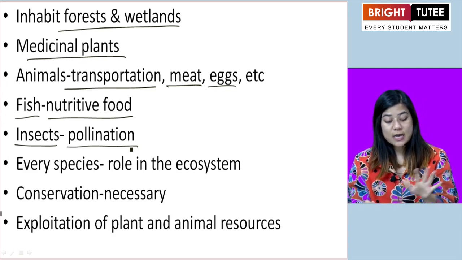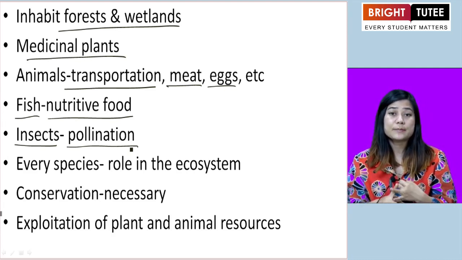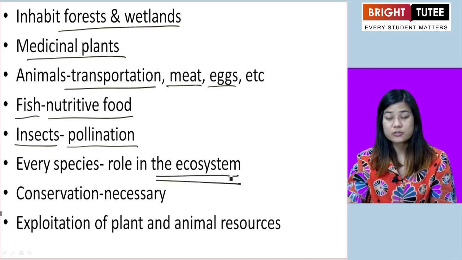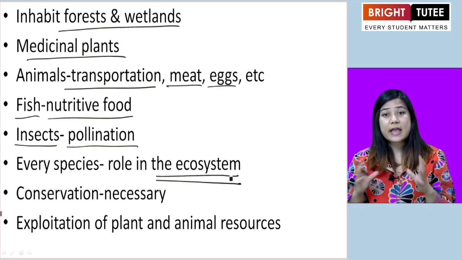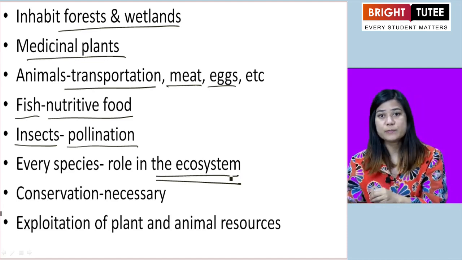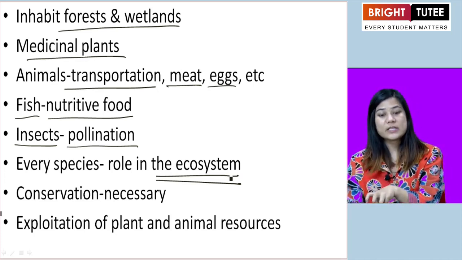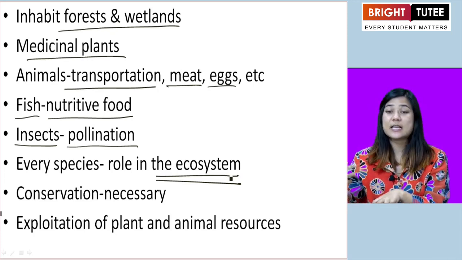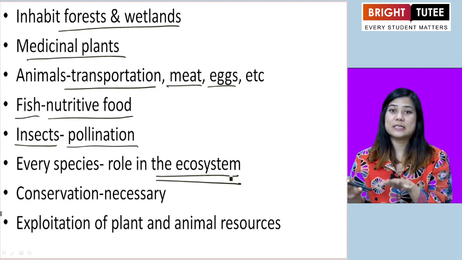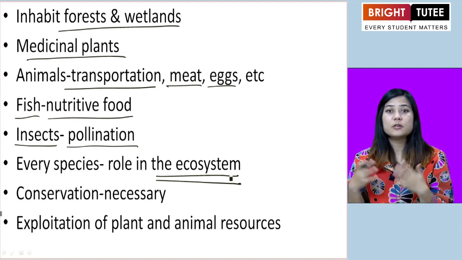So what we can understand is that every species in our ecosystem, plants and animals, has a very important role to play in the environment, the area where they live. If there are no insects and just fish, animals, and plants or trees, then there will be an imbalance in the ecosystem. A healthy ecosystem cannot be maintained.